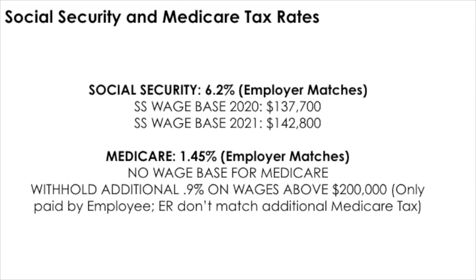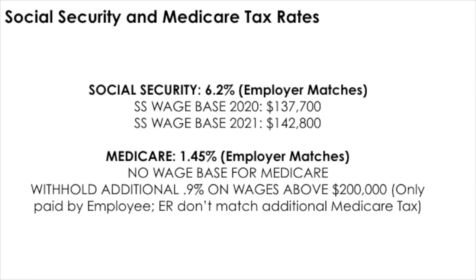The last topic in this video is Social Security and Medicare tax rates. We all know that the Social Security rate is 6.2% and the employer matches. And the Social Security wage base for 2020 is $137,700, and for 2021 the wage base is $142,800. The Medicare tax rate is 1.45% and the employer matches that. There is no wage base for Medicare.